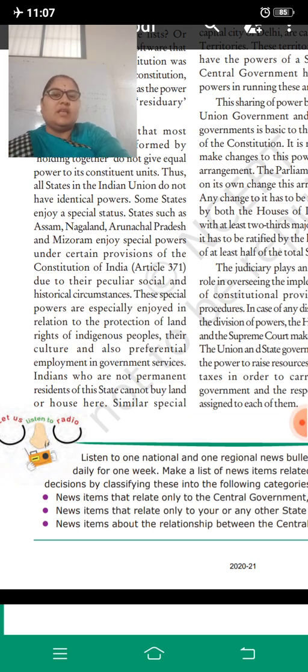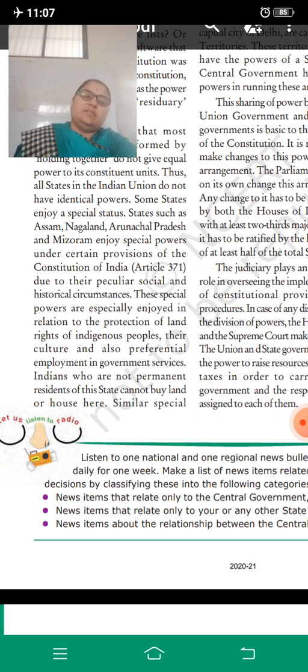States such as Assam, Nagaland, Arunachal Pradesh and Mizoram enjoy special powers under certain provisions of the Constitution of India, Article 371, due to their peculiar social and historical circumstances.